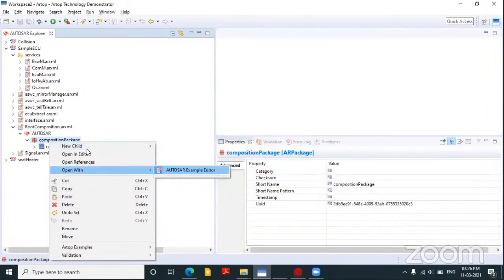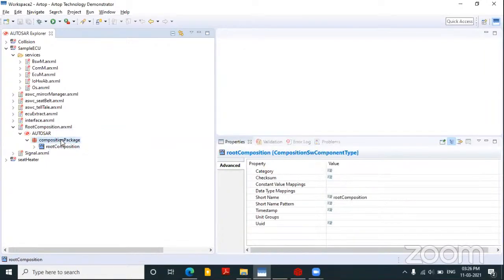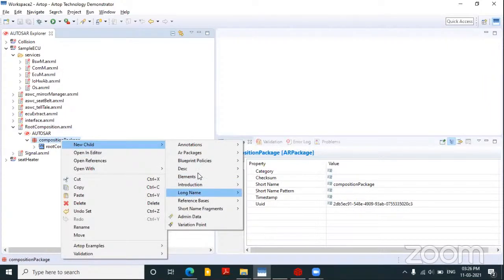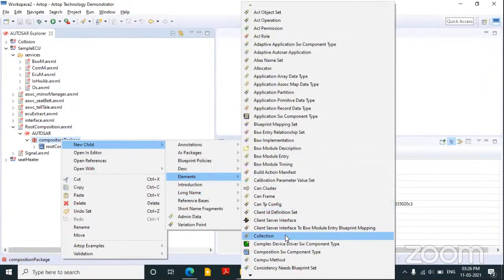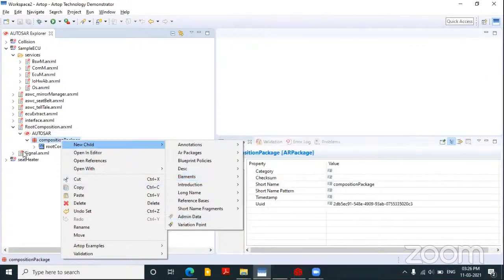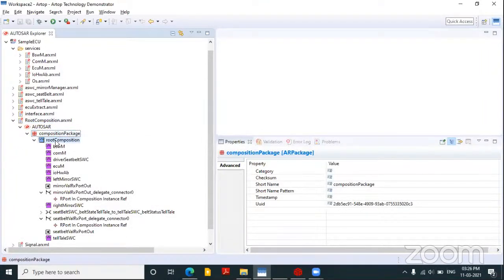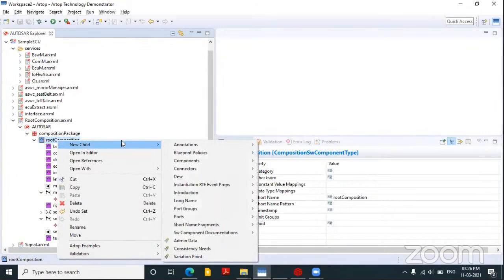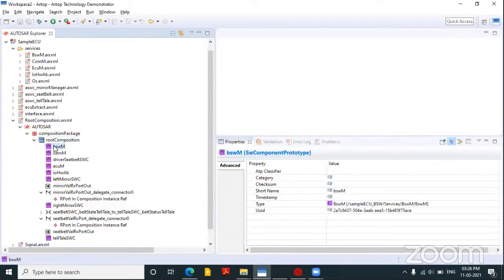Sorry, the root composition is already there, that's why it's not showing the option to create it. You can create a new root composition over here, in the composition software component. So we'll create a root composition, and inside this root composition we need to create prototypes for all the components to be kept inside this composition.